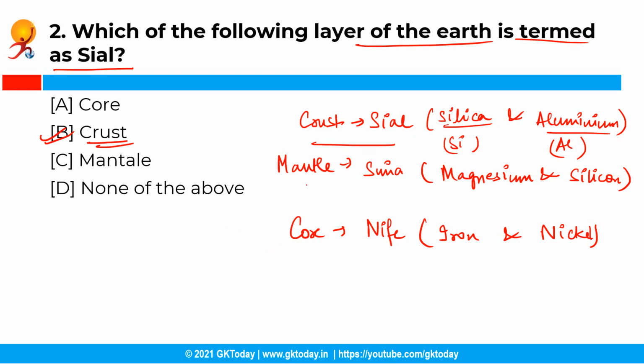And similarly, in this way, the mantle is also known as Sima because the major constituent elements of the mantle are magnesium and silicon. And likewise, the innermost layer of the earth, that is core, is also known as Nife because the core is mainly composed of iron, Fe, and nickel, that is Ni.